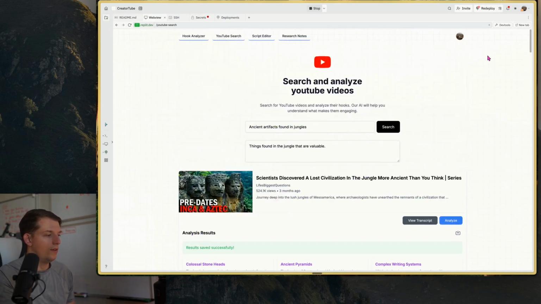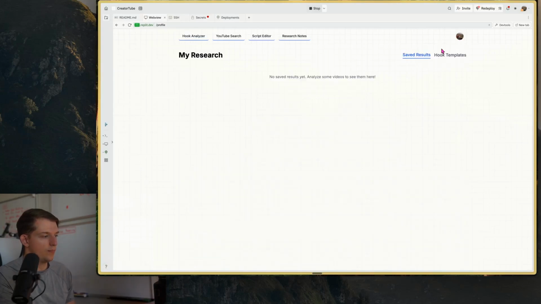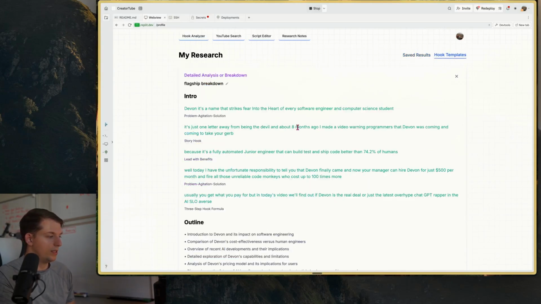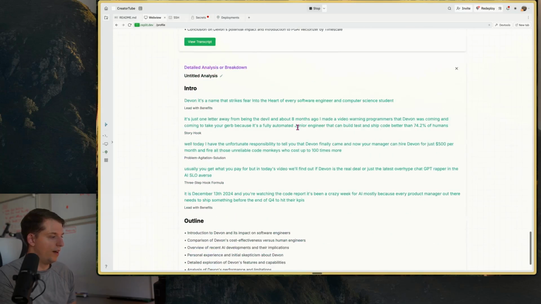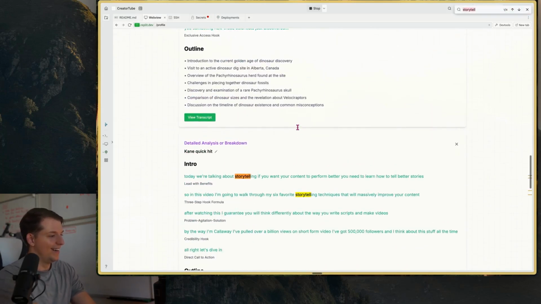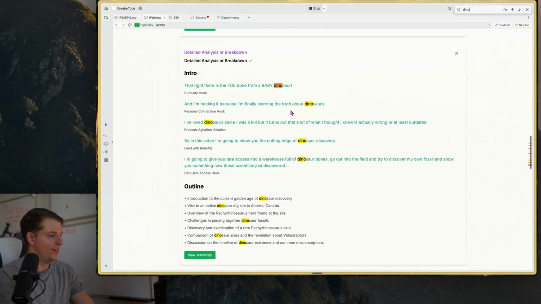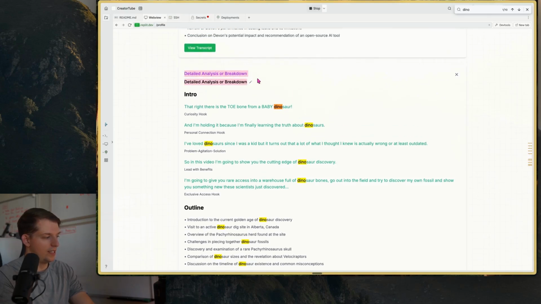And so now what we have here is we can go to my research and look at our hook templates first of all. And I can organize this better, dinosaur. Okay, so we have this detailed breakdown.